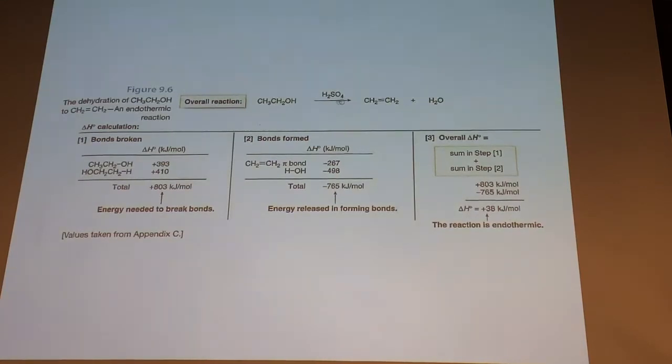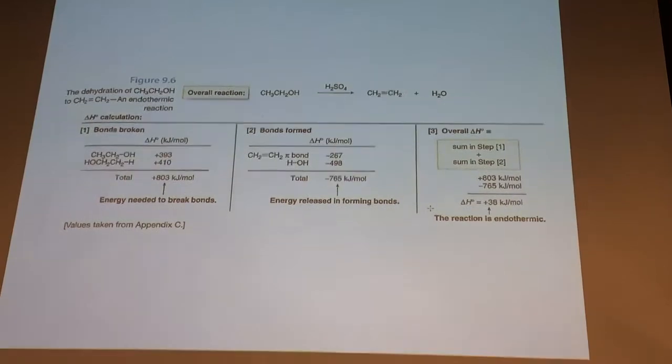It's always a function of the bonds you're breaking versus bonds you're making. So then you add these two up, and what do you get? A positive number. Divide by 4, it's about plus 9 kcals per mole. So it's an endothermic reaction, right? If you look at the bond association energies. But it can work. So Le Chatelier's principle is kind of a key thing to keep in mind there.